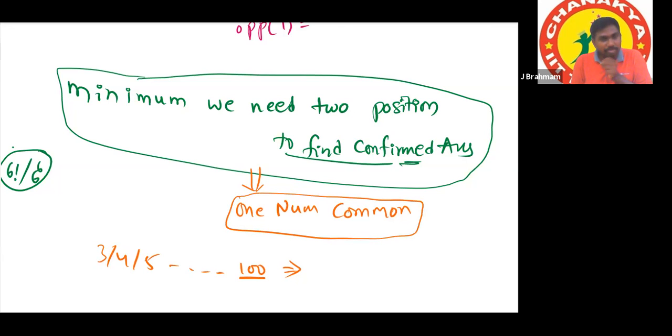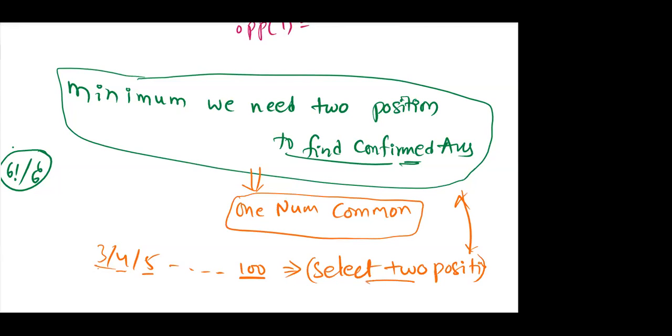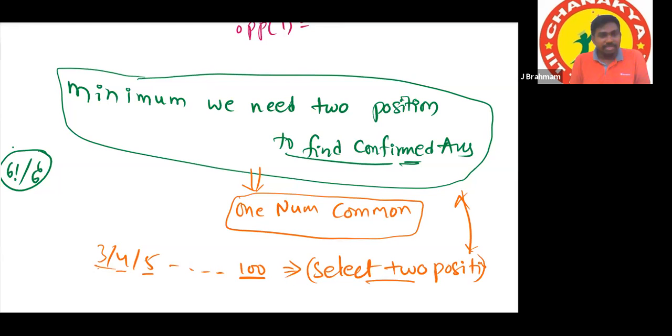If he gives 3, 4, 5 or any number of positions, we need to select just 2 positions which come under this shortcut. If you are not able to get 2 positions with this shortcut, you can go to the second one: 2 numbers common. Got this point? Otherwise we can say possibilities. That's all.